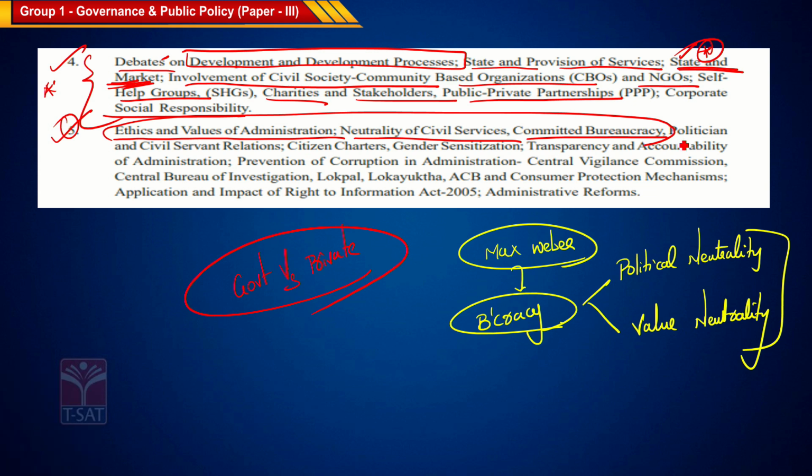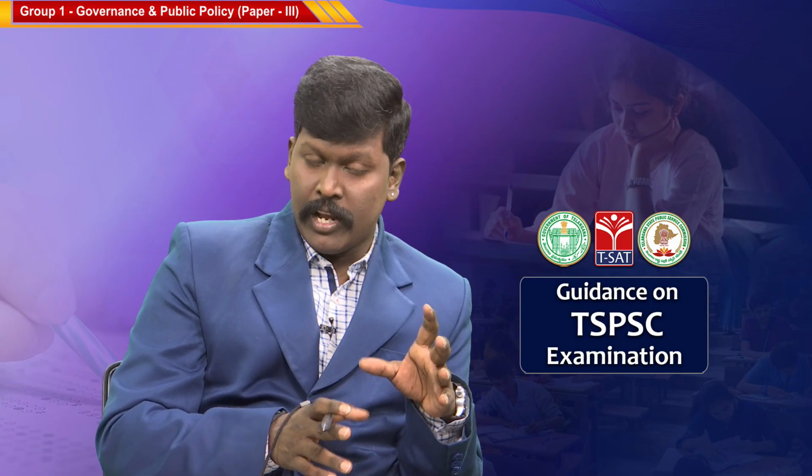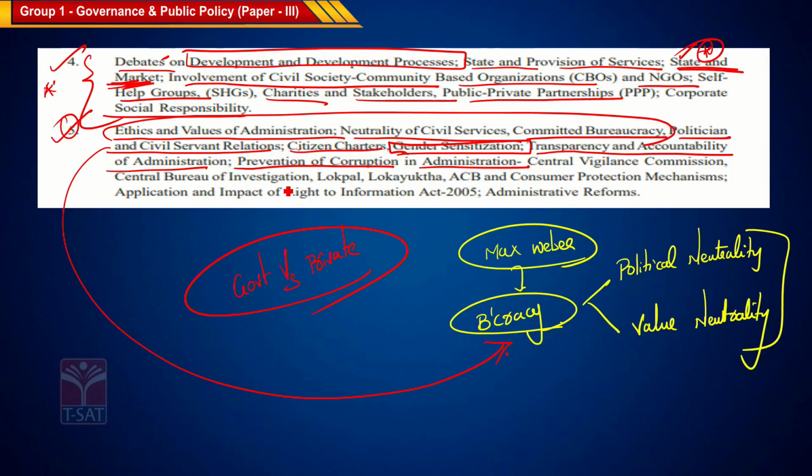The next one we have is political and civil servant relationship, the same thing here. Citizen charters, gender sensitization, transparency and accountability of administration, out of which prevention of corruption in administration. As part of the prevention of corruption in administration, we have something called Central Vigilance Commission, Central Bureau of Investigation, ACB departments. We also have something called Right to Information Act.